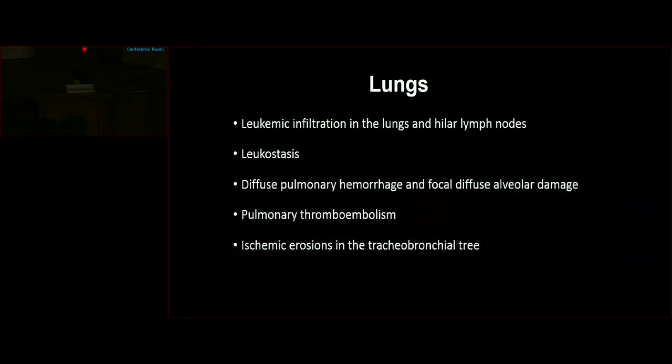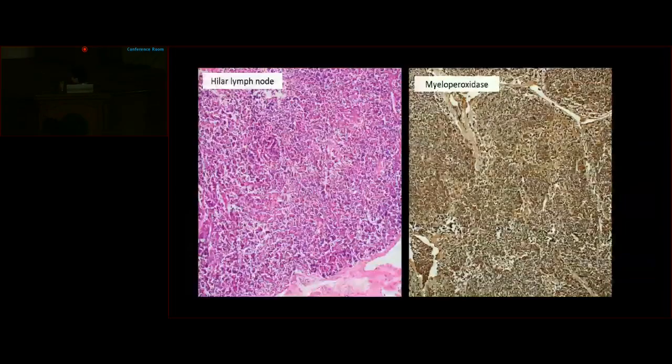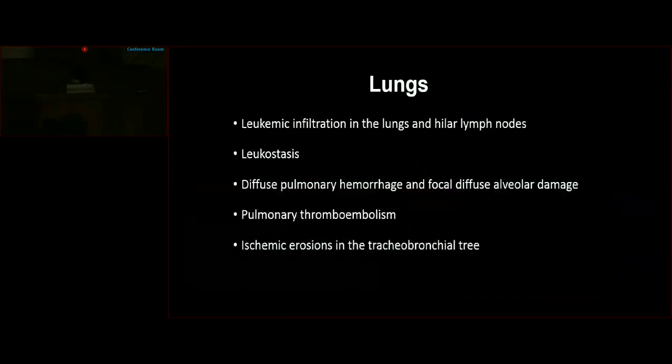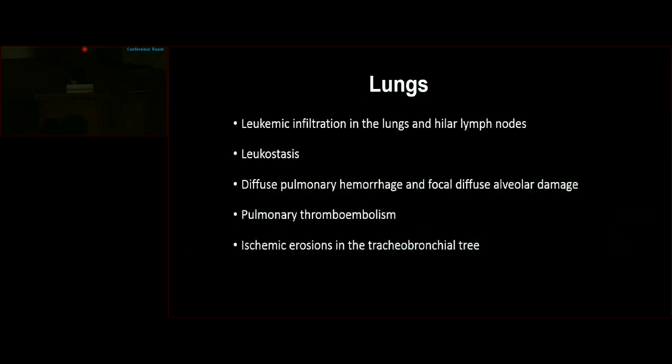Therefore, summarizing the findings in the lungs, there is leukemic infiltration in the lungs and hilar lymph nodes, leukostasis, diffuse pulmonary hemorrhage with focal diffuse alveolar damage, pulmonary thromboembolism, and ischemic erosions in the tracheobronchial tree.